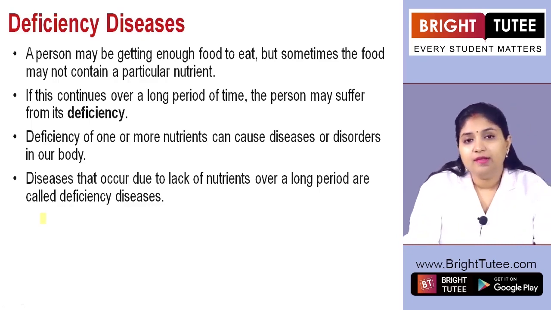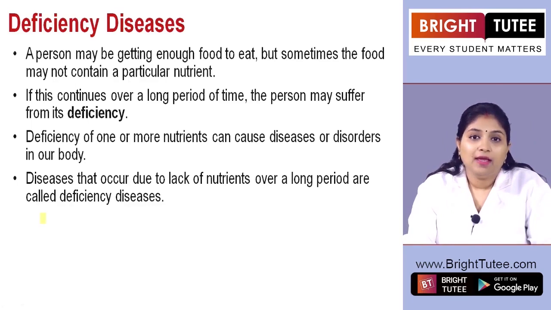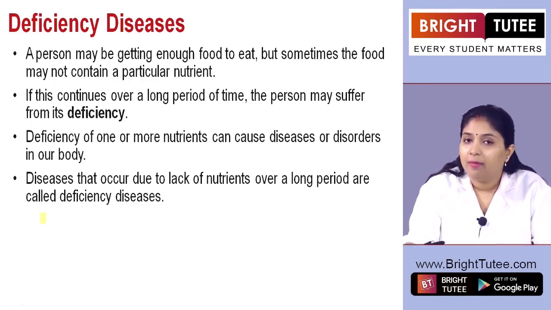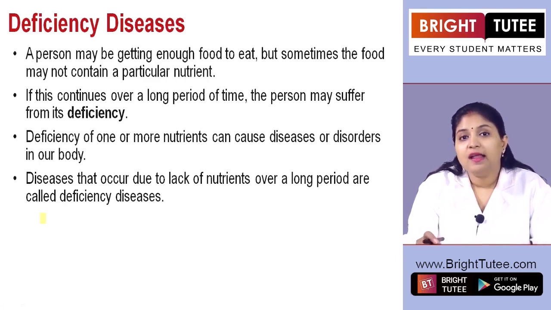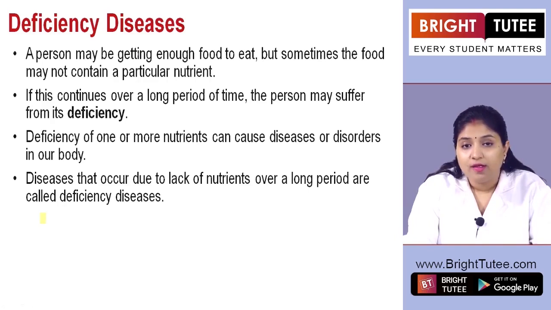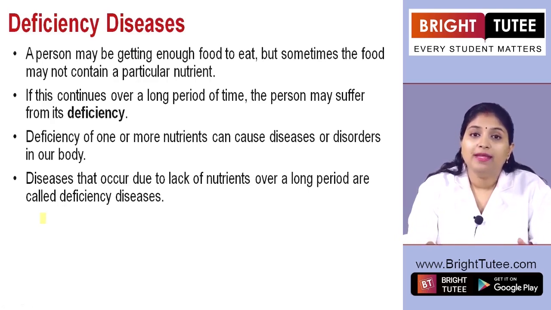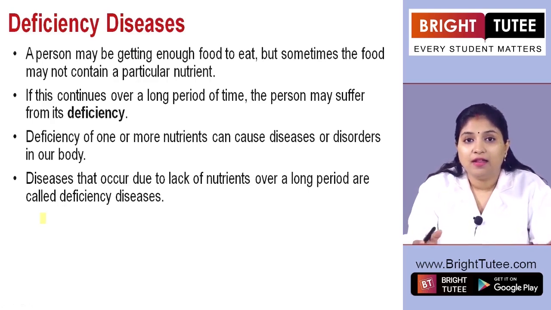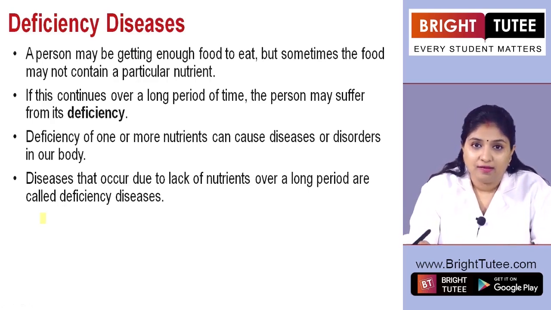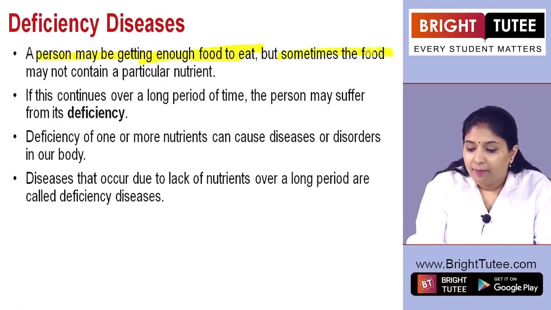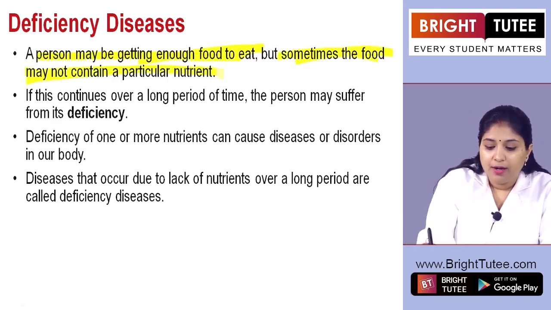Now when we say deficiency disease, you should understand that there might be a case where a person is able to eat a lot of food, right? He has ample amount of food, but understand this, that person also can suffer from this disease because he or she might not be getting one or the other nutrients properly, and that is why the diet is not balanced, right? So a person may be getting enough food to eat, but sometimes the food may not contain a particular nutrient.